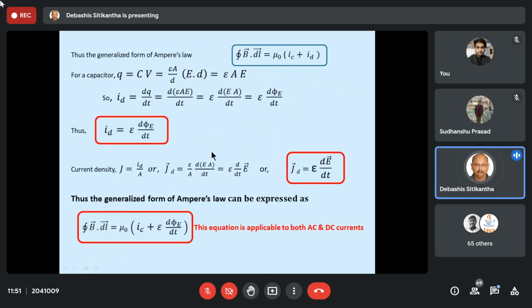Okay. So this is the expression of your displacement current. Now every current is always associated with a current density. So let us now talk about the displacement current density.